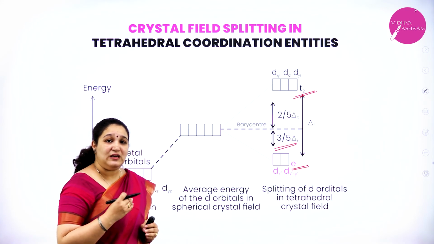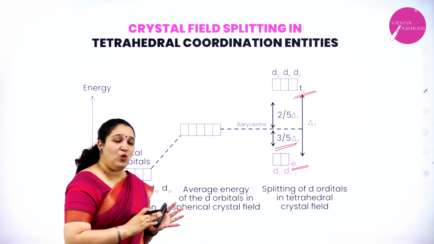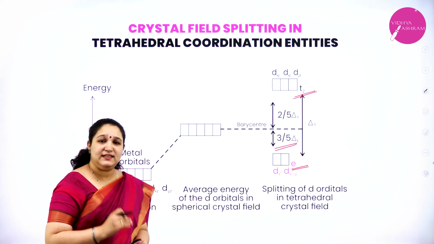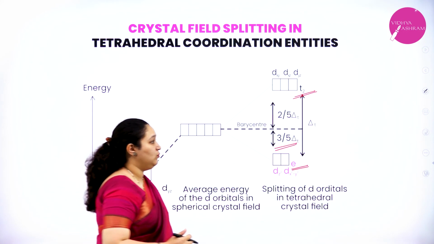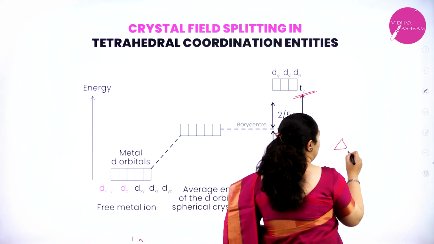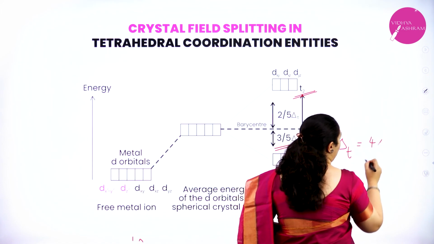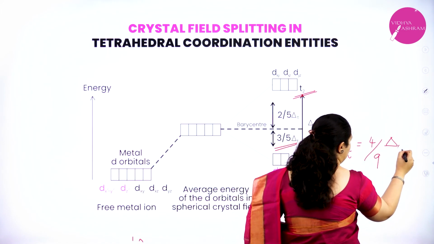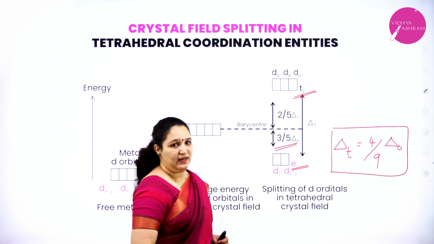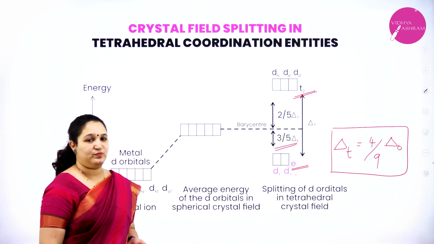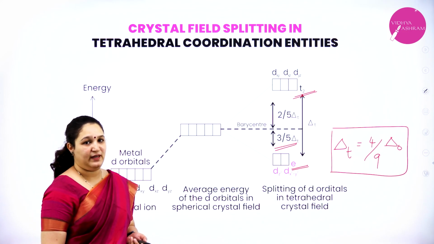There is also a relation between delta O and delta T. Delta T is 4/9 times delta O. This is the relationship between delta T and delta O in crystal field splitting.